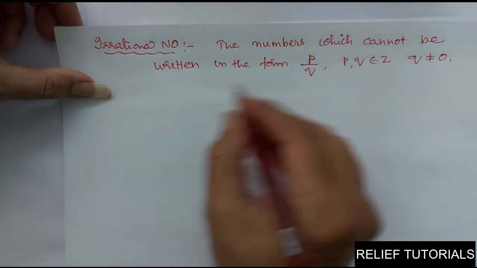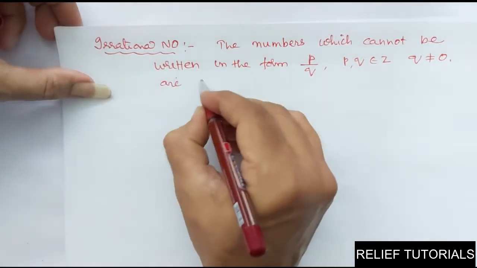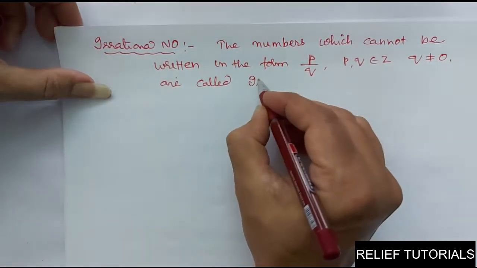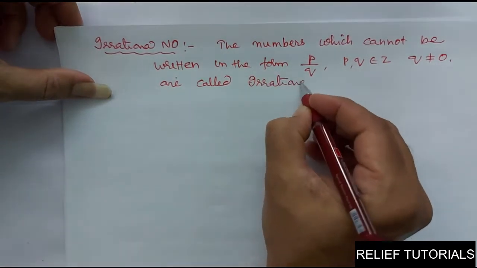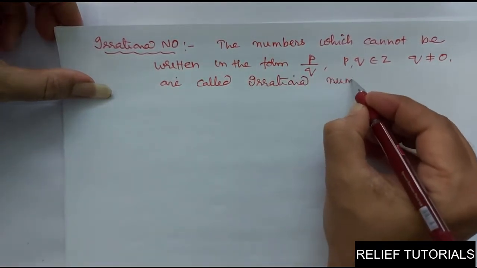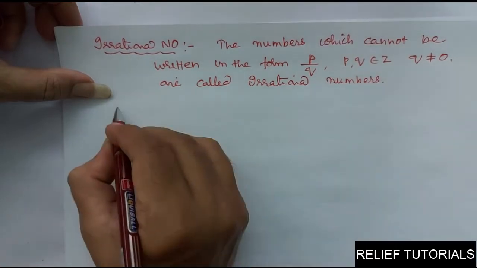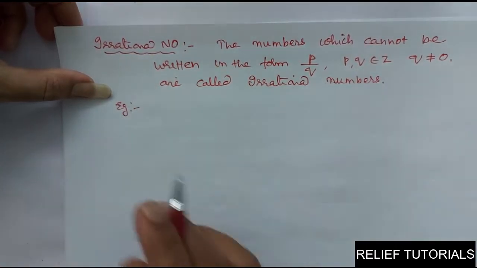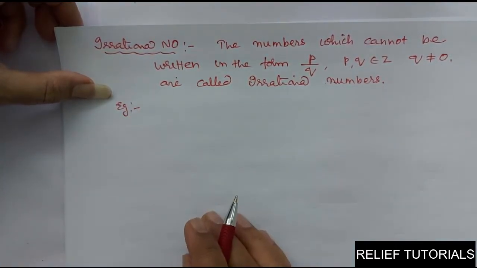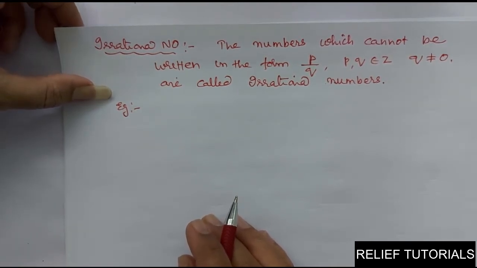So numbers which cannot be written in the p by q form are called irrational numbers. They are called irrational numbers. So example, irrational number: it cannot be expressed in the form p by q.